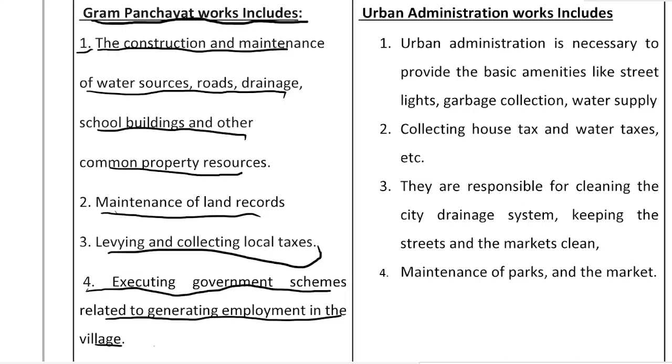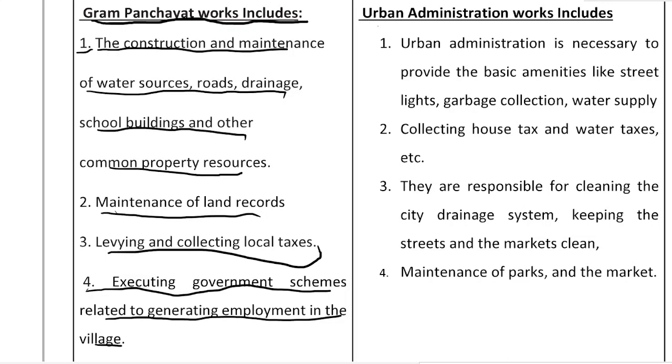Now as you know, there is not much employment in the village area. So for this, they have to make and execute different governmental schemes which are related to generating employment in the village, so that the villagers can also start to work other than farming.